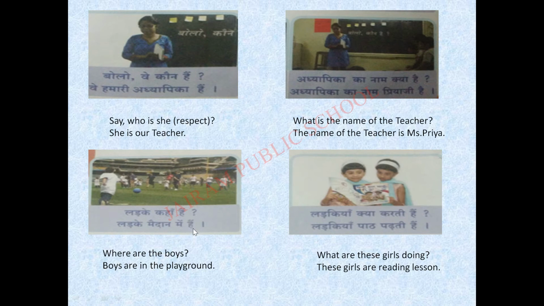Okay, here already I taught you that. See here, this is a plural sentence, isn't it? Boys, we are talking about boys. Boys means plural, isn't it? So we should place a dot on the letter hai. Okay? So this hai is what? Are. You should say are. Okay? So boys are in the playground.